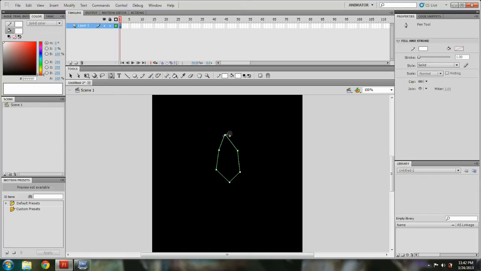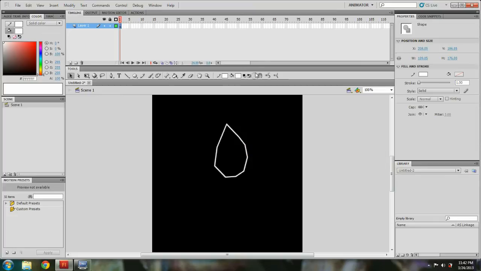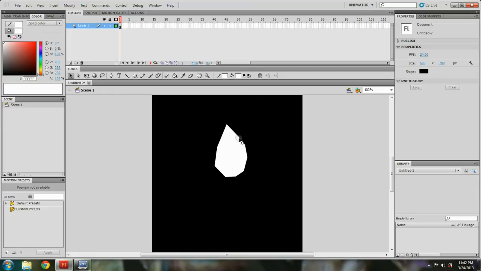Do it again. There you go. Do the tangents to make it more round, so it doesn't look as blocky.